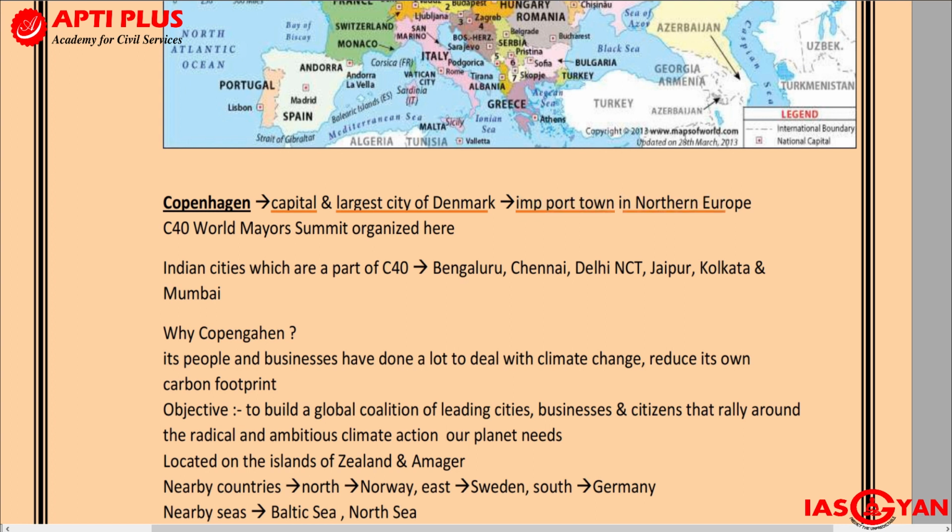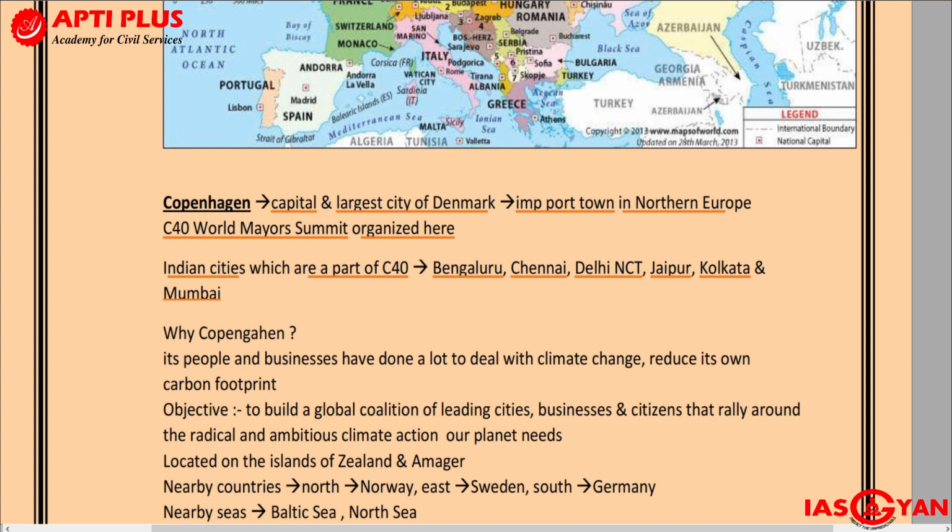And why it was in the news is because the C40 World Mayors Summit was organized over here. The Indian cities which are a part of C40 are Bengaluru, Chennai, Delhi, Jaipur, Kolkata and Mumbai. Very important that you remember. First of all, where did this C40 World Mayors Summit take place? It took place in Copenhagen.